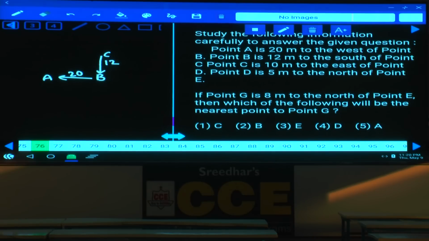C is 10 meters to the east of D. The distance between C and D is only 10 meters. D is 5 meters to the north of E. Now this D is 5 meters to the north of E. E must be here. Now the distance between these two is only 5.